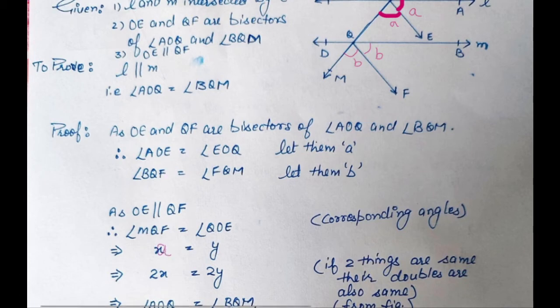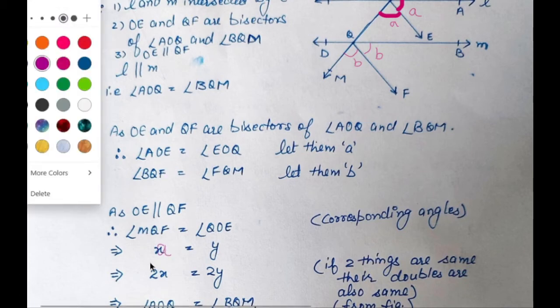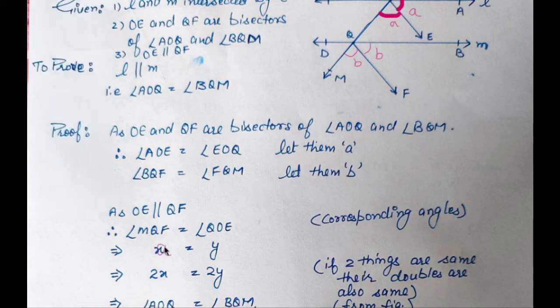Let me make it a little thicker. A equals B, and then 2A equals 2B. Okay, so it's correct now.